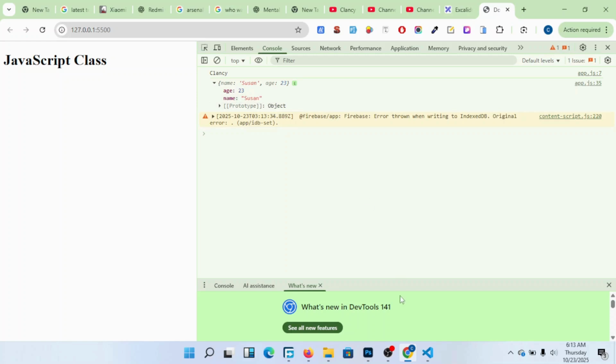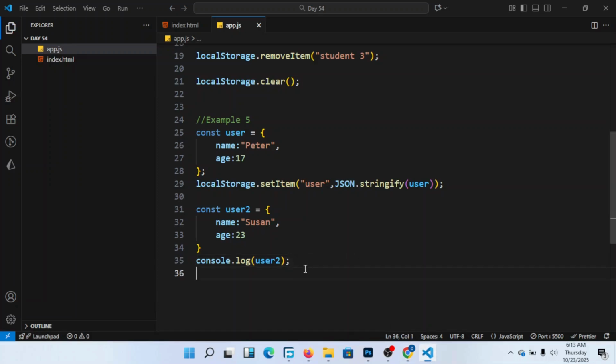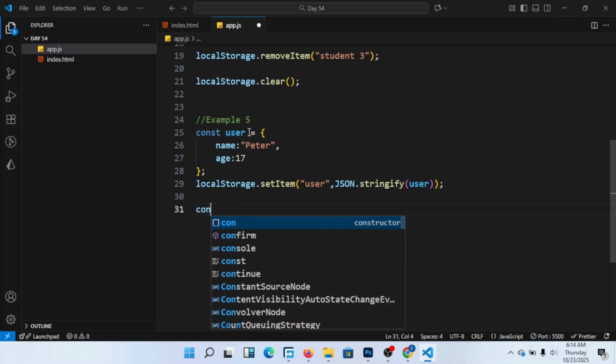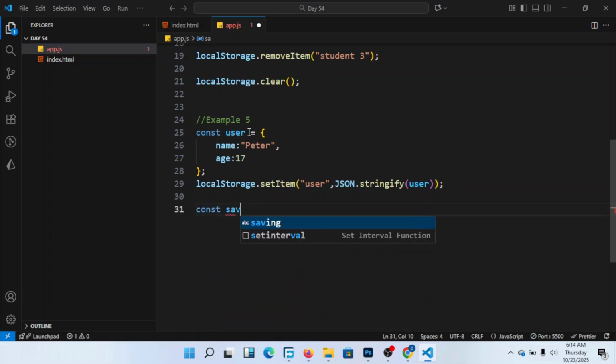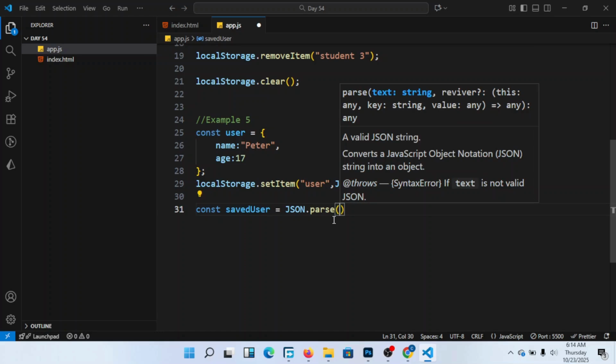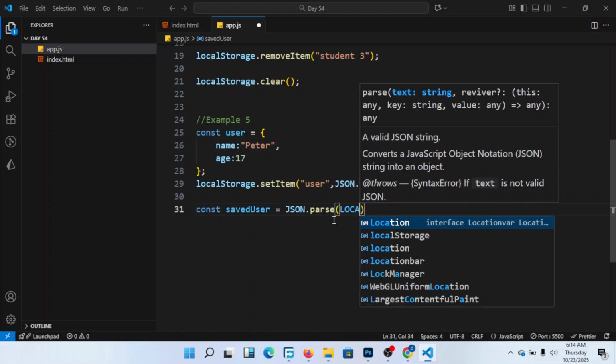Okay. So members, we are there. So how do I get back Peter? I come here and say const saved user is equal to JSON.parse, and pass the local storage and get to me that person, local storage.